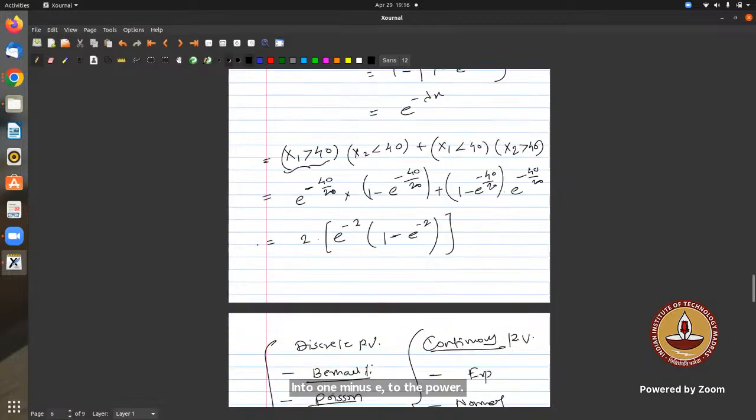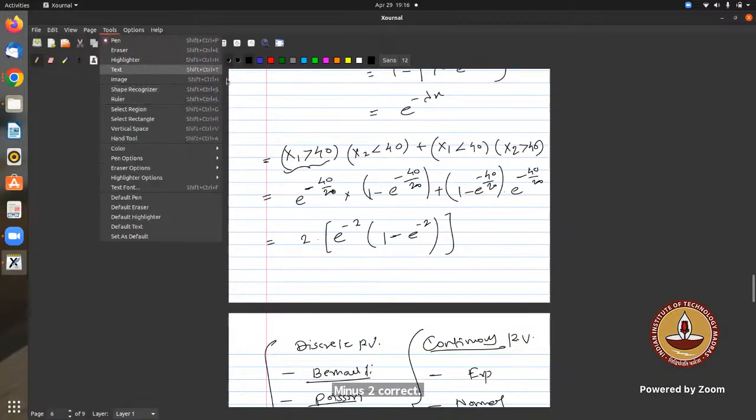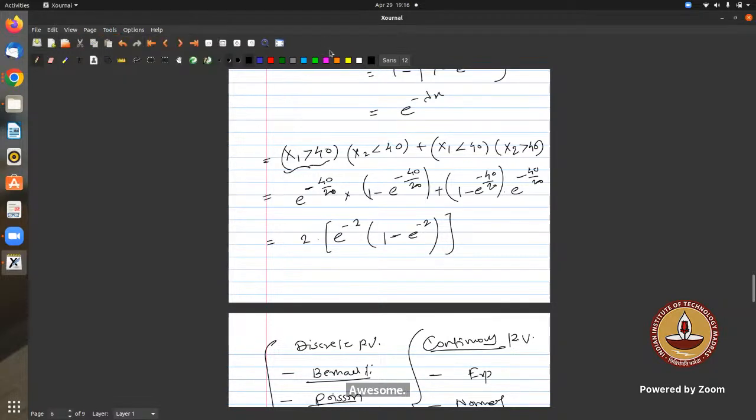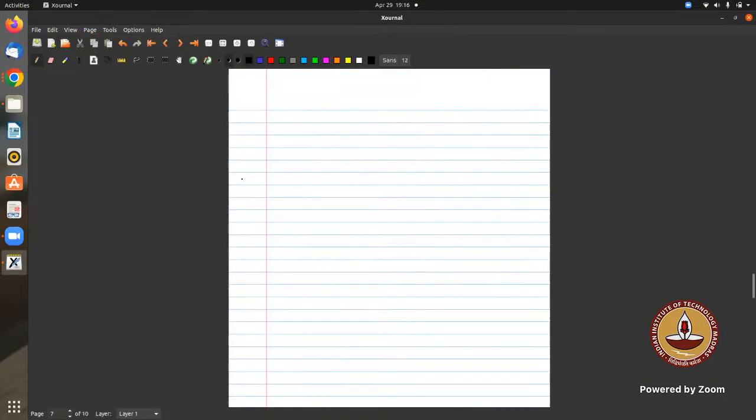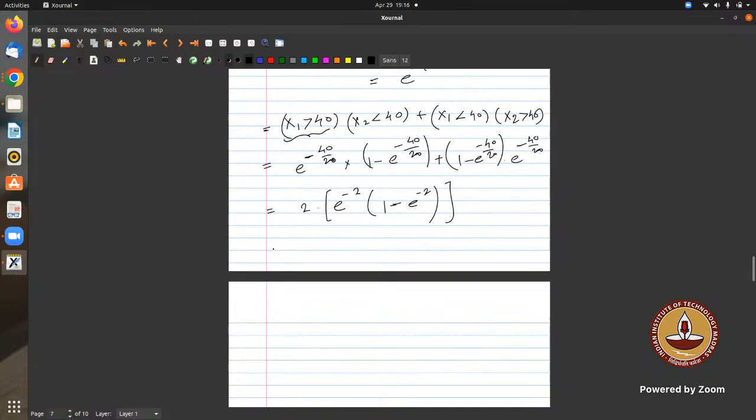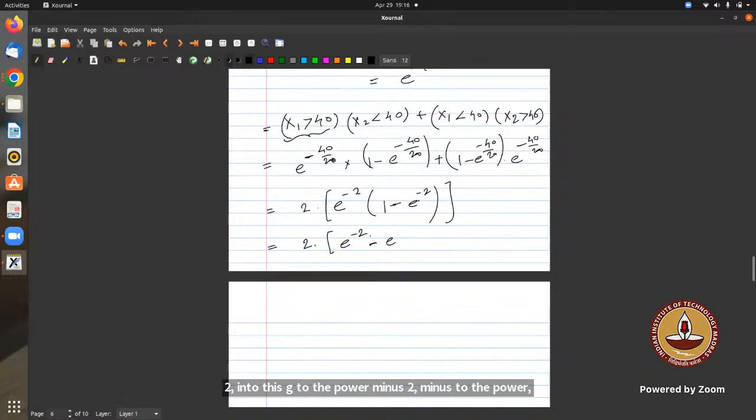Yes, it's fine. 2 into e to the power minus 2 minus e to the power minus 2 into e to the power minus 2, which is e to the power minus 4.